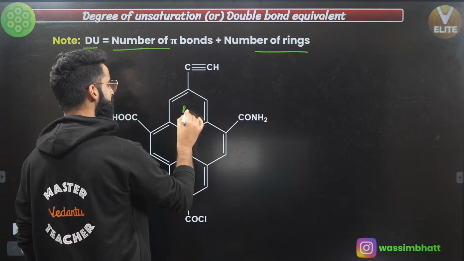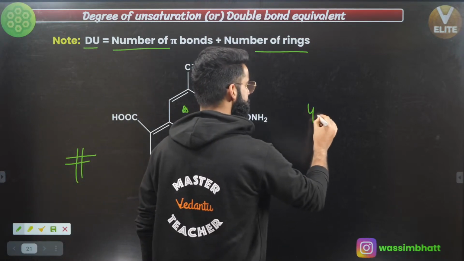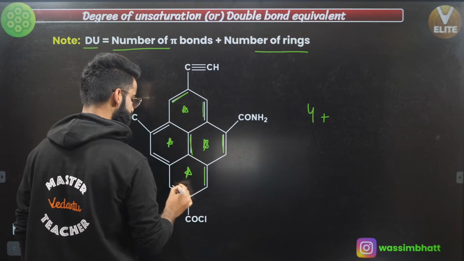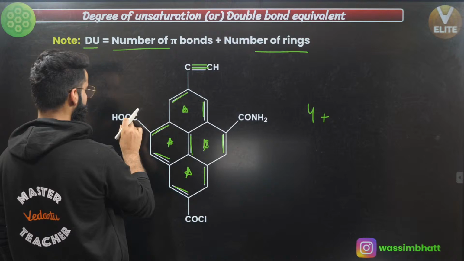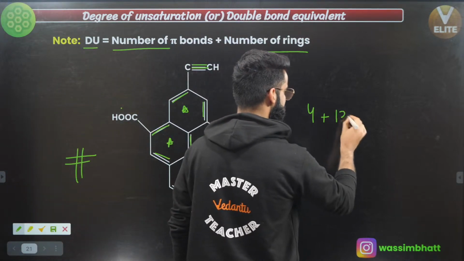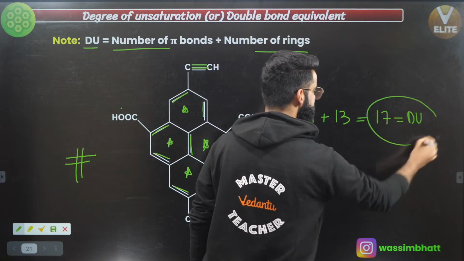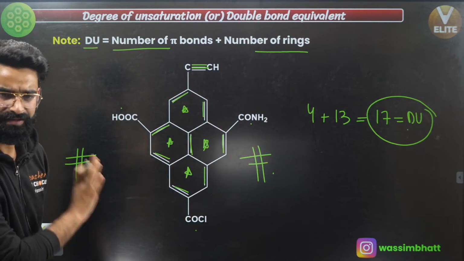So first of all, how many rings do we have? 1, 2, 3, 4. So number of rings are 4. How many pi bonds do we have? 1, 2, 3, 4, 5, 6, 7, 8, 9, 10, there'll be one more, 11, 12, 13. So number of pi bonds are 13. So 13 plus 4 comes out to be 17. So 17 is the degree of unsaturation for this compound. Simple.